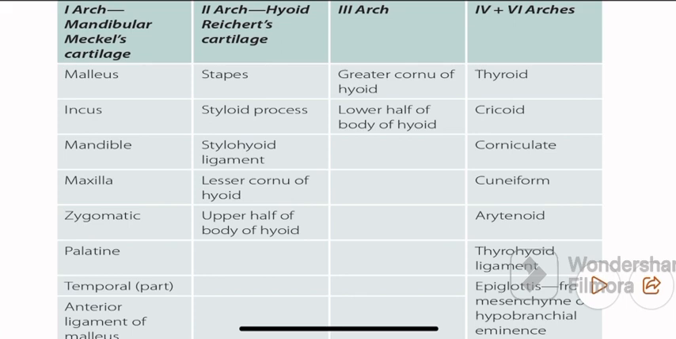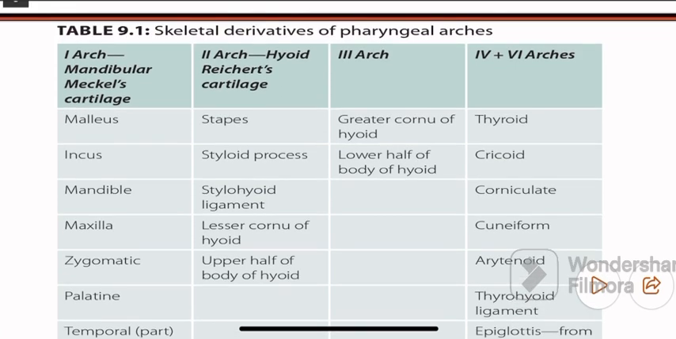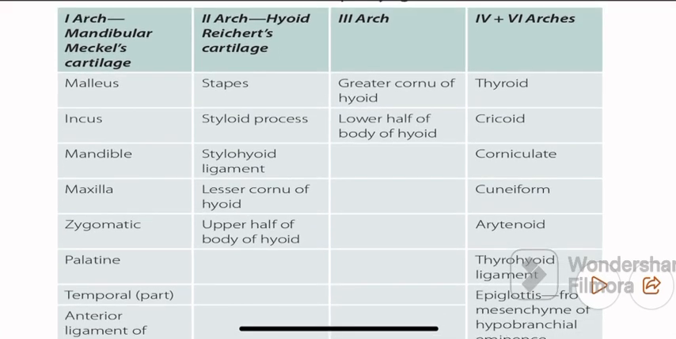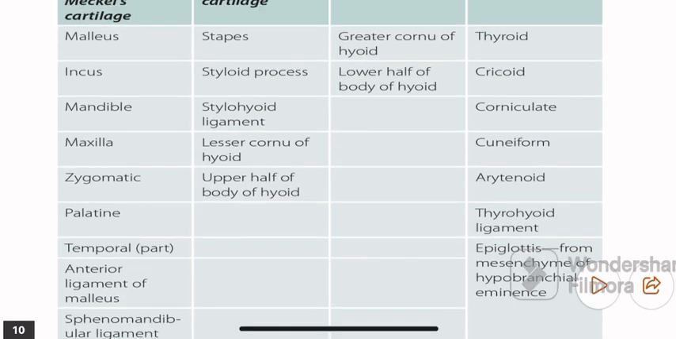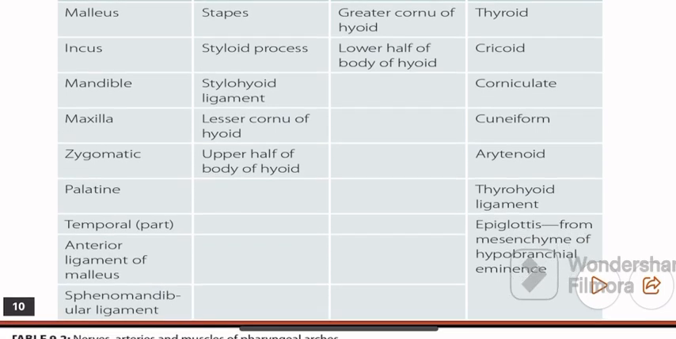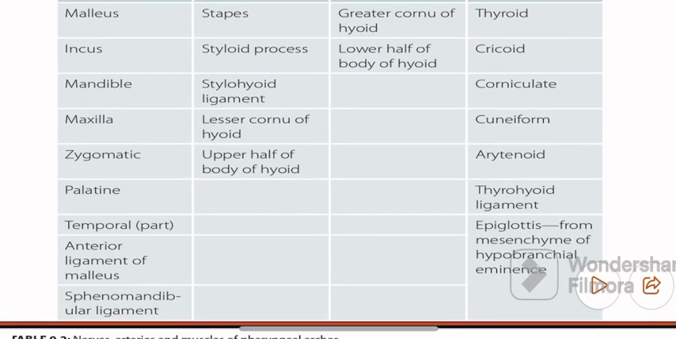The remaining part is the greater cornua of hyoid and lower body of hyoid, which is developed from the third pharyngeal arch. And from the fourth and sixth pharyngeal arch there is a development of the cartilages of the larynx, which are thyroid, cricoid, corniculate, cuneiform and arytenoid, and the thyrohyoid ligament, and the epiglottis from the hypobranchial eminence. Okay, please remember all the derivatives of the pharyngeal arch.